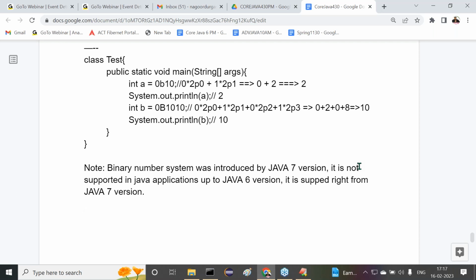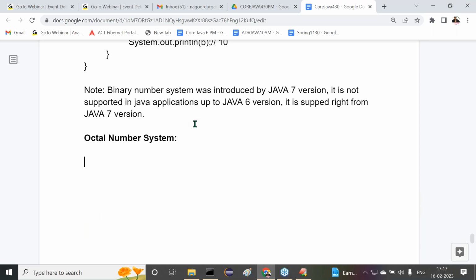Right or not? Now this is the complete story about the binary number system. Leave this one. The second one is the octal number system. Observe carefully how this octal number system exists. First of all, we have to say its base value. What is the base value for the octal number system? 8. 8 is the base value.